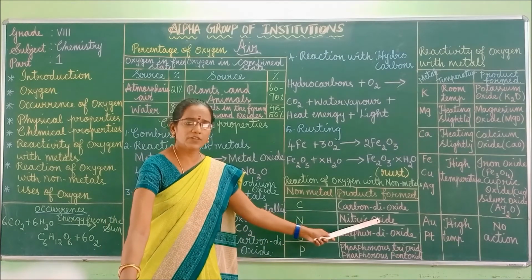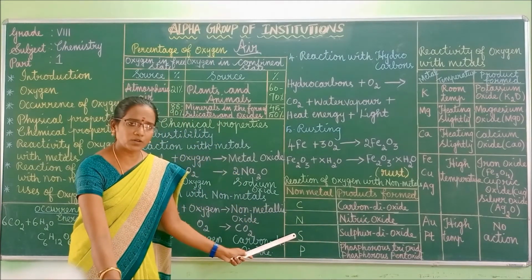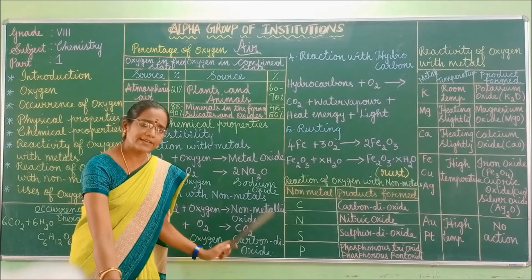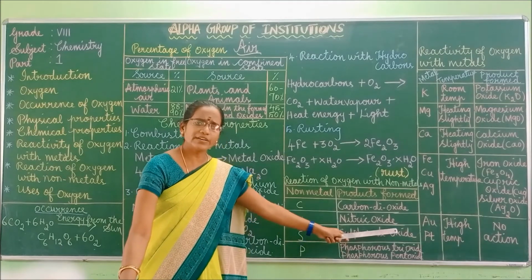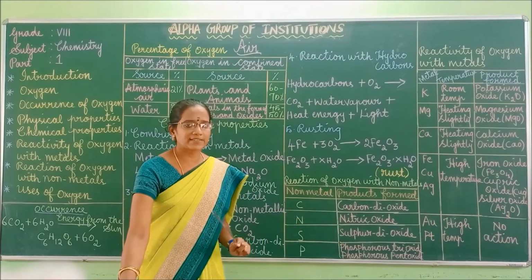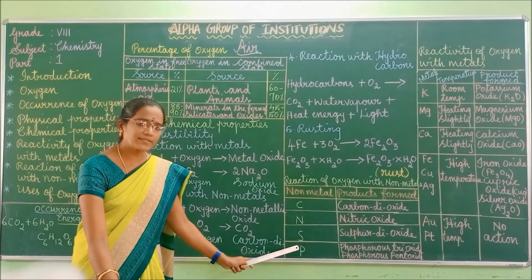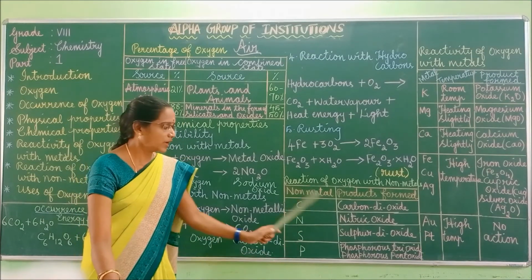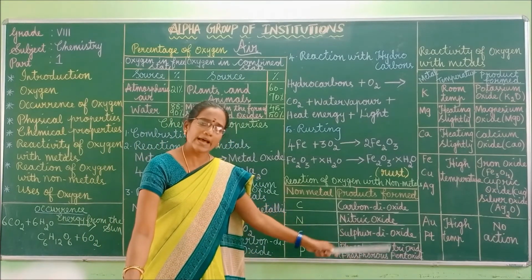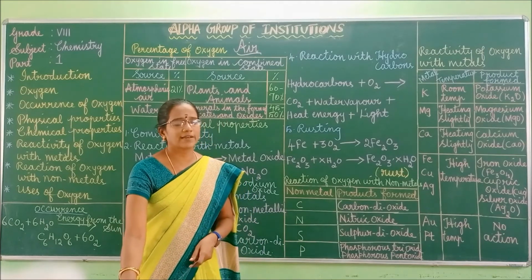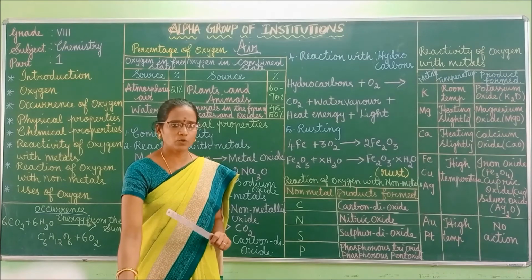Nitric oxide is basically formed in our body. Next, S is sulfur. Sulfur when it reacts with oxygen forms sulfur dioxide. This sulfur dioxide gas is a toxic gas. Next one, P. P is nothing but phosphorus. So phosphorus when it reacts with oxygen forms phosphorus trioxide, that is P2O3, as well as phosphorus pentoxide. Its formula is P2O5. Got it, children? Right? Shall we move to the next one?